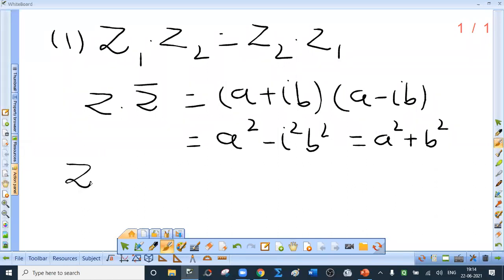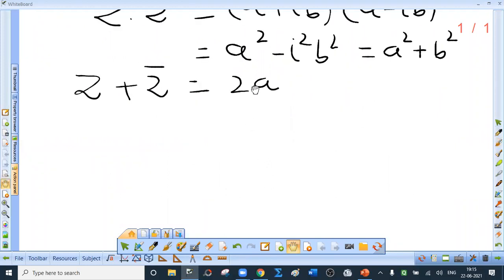Let us find that also. z plus z bar is simply 2a, because ib gets cancelled with minus ib when added. Now, 2a is also purely real. So I can draw the conclusion that the sum and product of two conjugate complex numbers are always real. I repeat this statement: the sum and product of two conjugate complex numbers are always real.